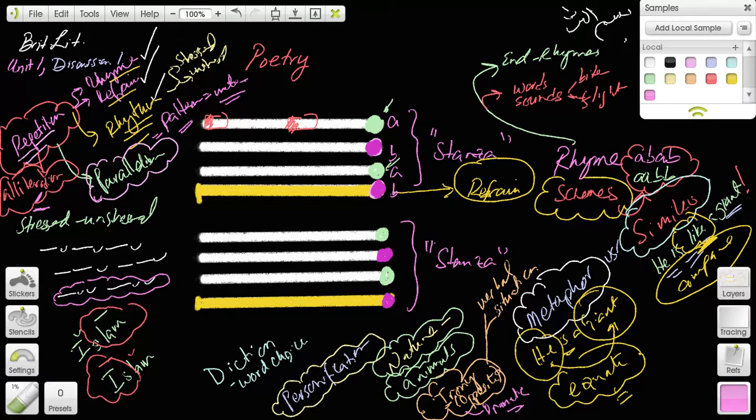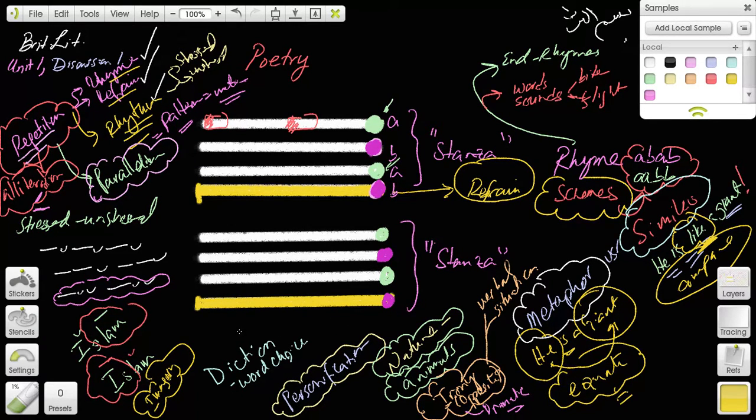Okay, and the last two words I'm going to talk about here are imagery and symbolism. Imagery, I-M-A-G-E, imagery is the visual, like mind's eye picture that an author produces. Imagery is descriptive language that describes the scene for you.